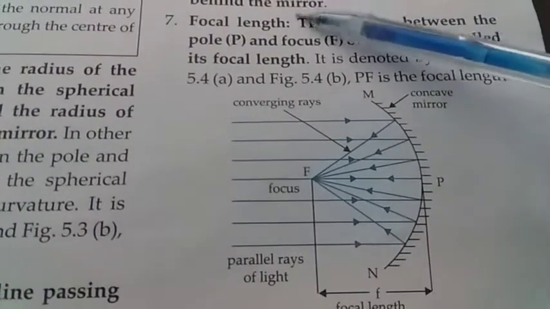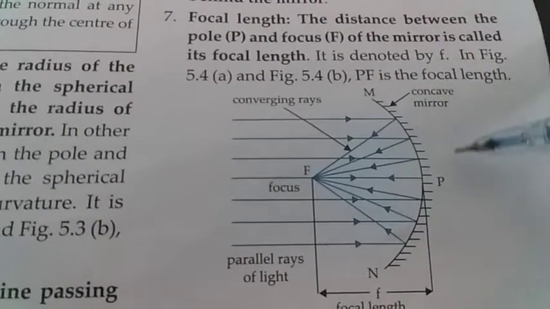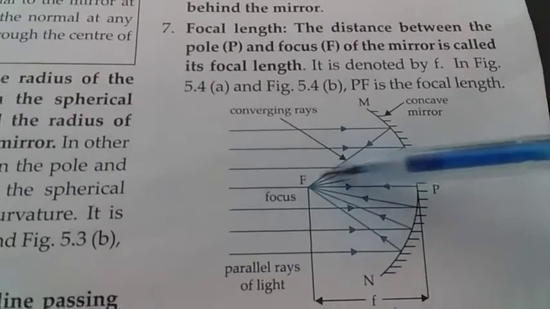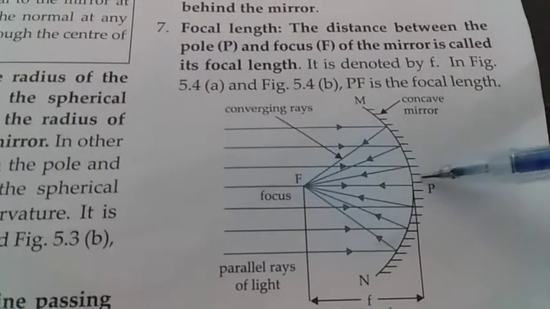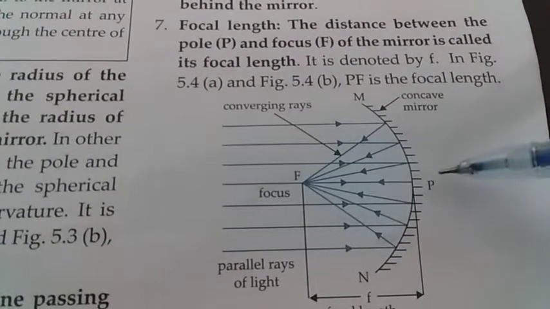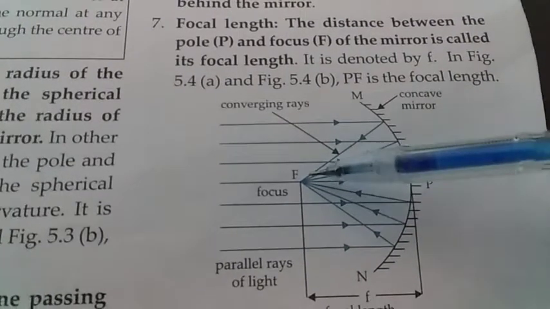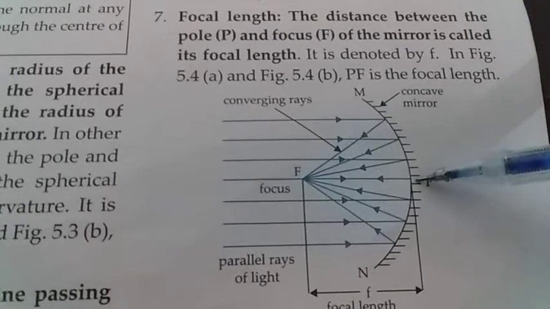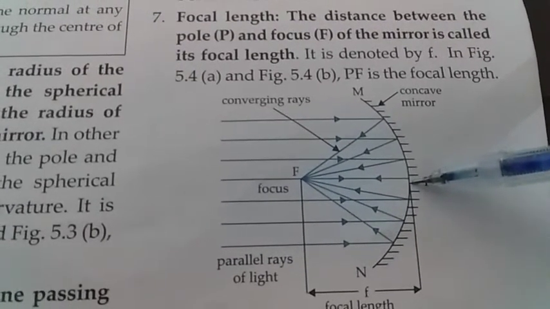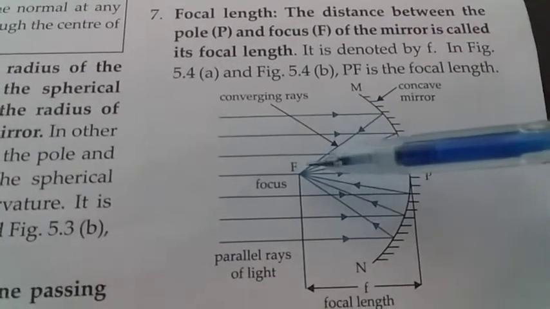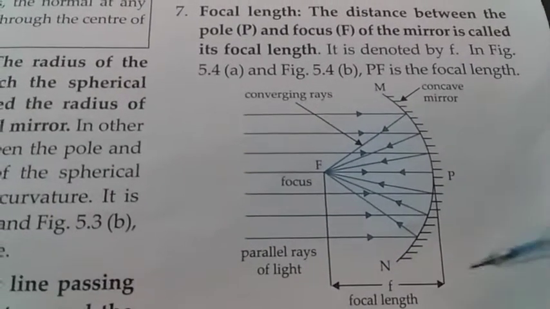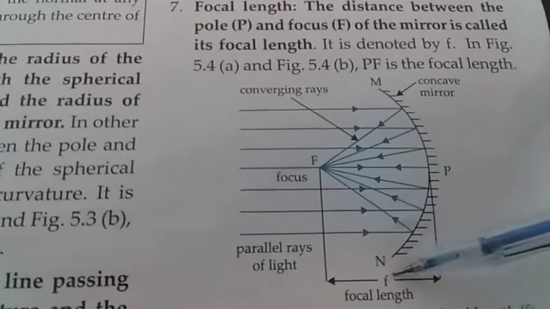Now what is the focal length? The distance between the pole and the focus of the mirror is called the focal length. The distance between the pole of the mirror and focus is called the focal length, and it is denoted by small f. Here this is the focal length.